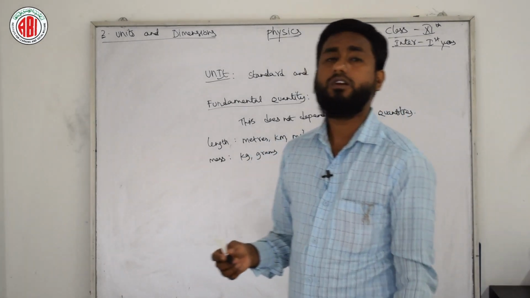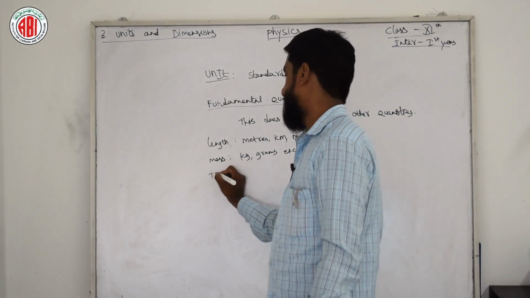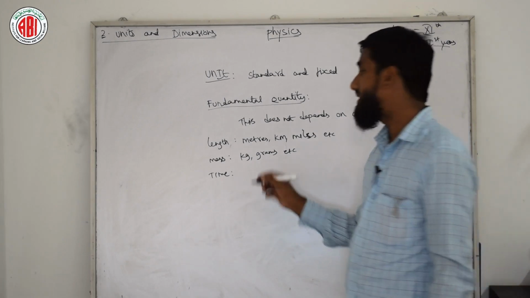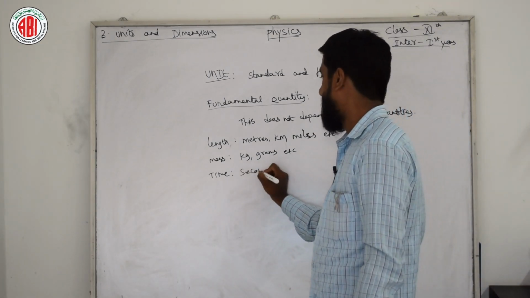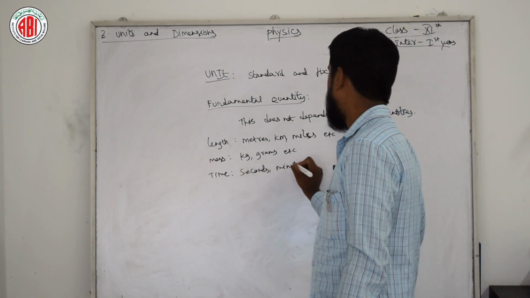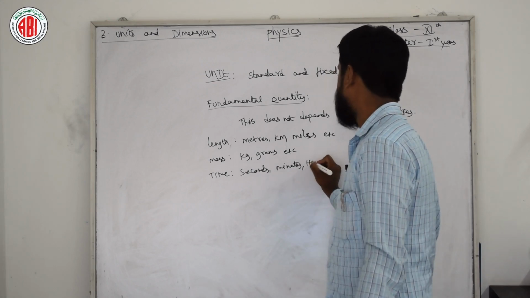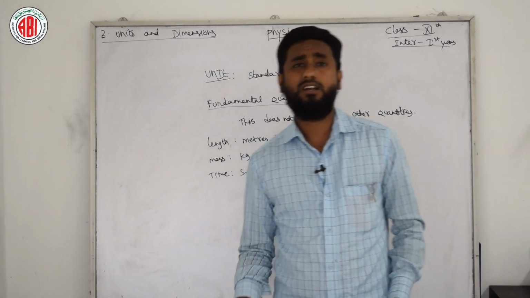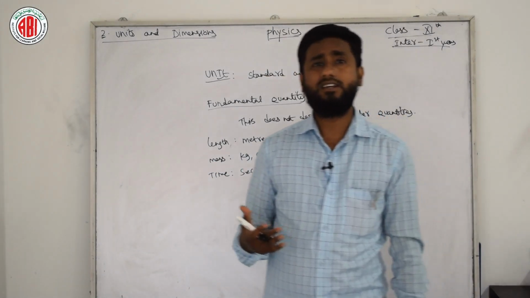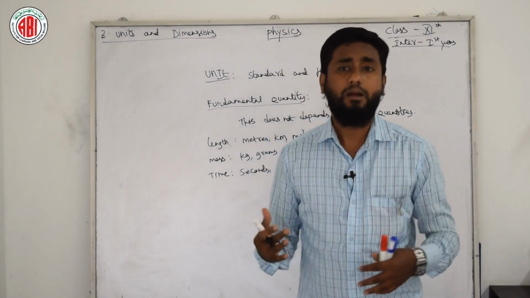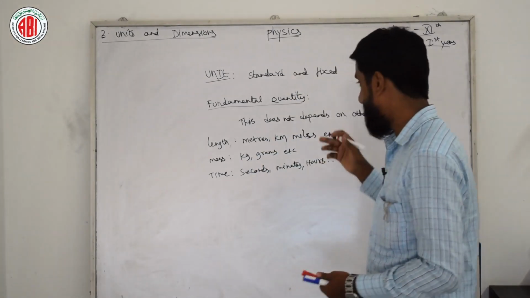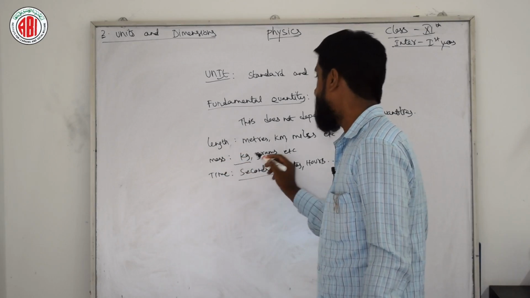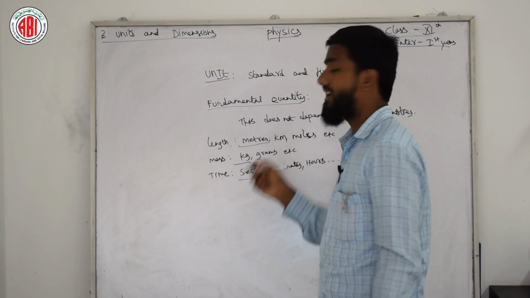We have one more fundamental physical quantity, time. As you know, time is usually measured in seconds. After that we have minutes, hours, then days, weeks, years, and decades, centuries, millennium. But the standard unit for time is the second, whereas mass is measured in kilograms, and length in meters.